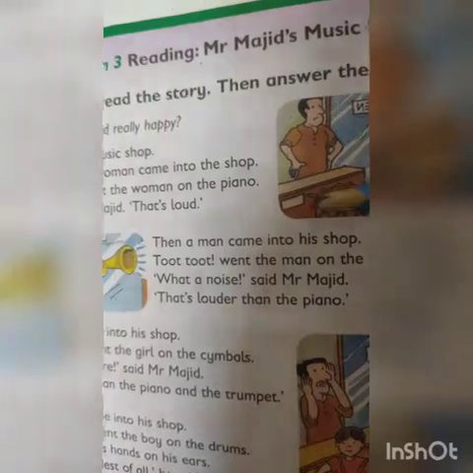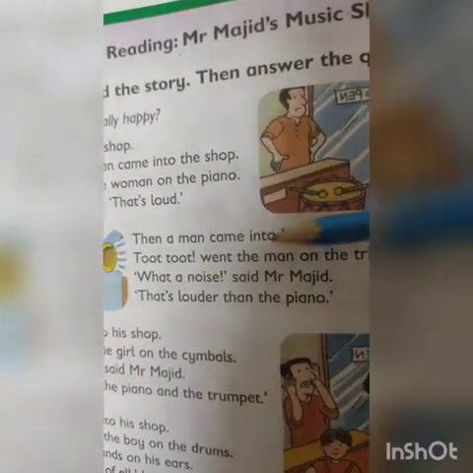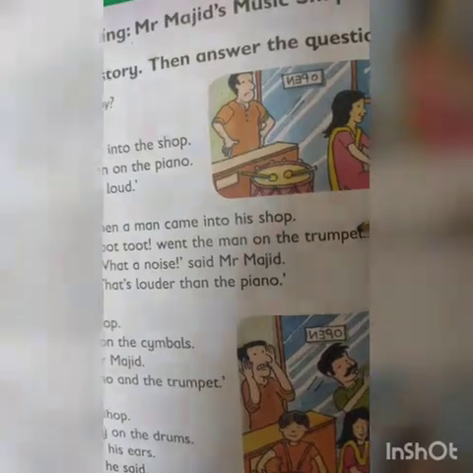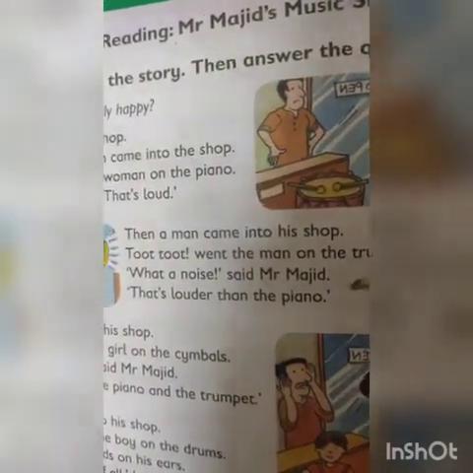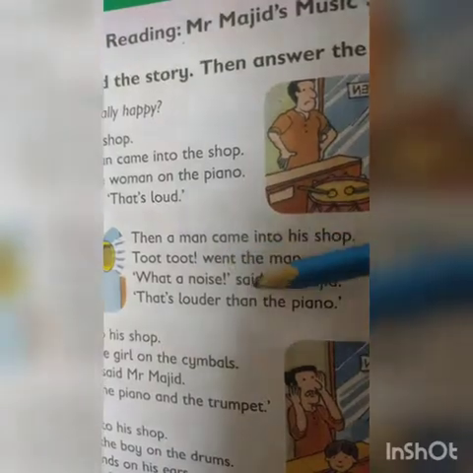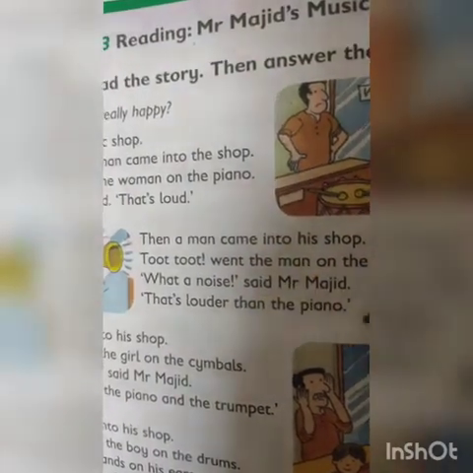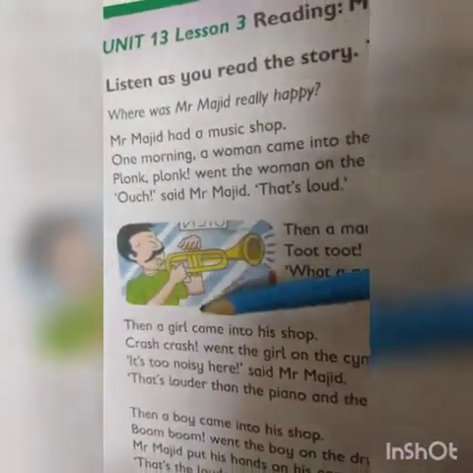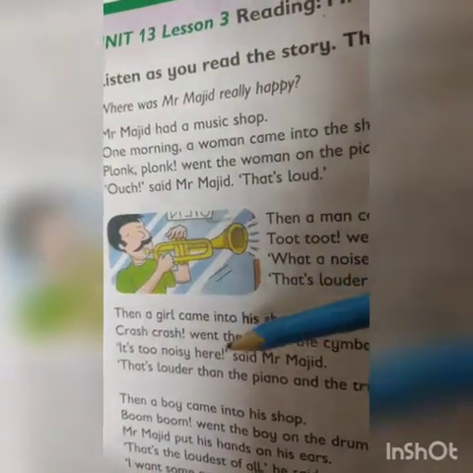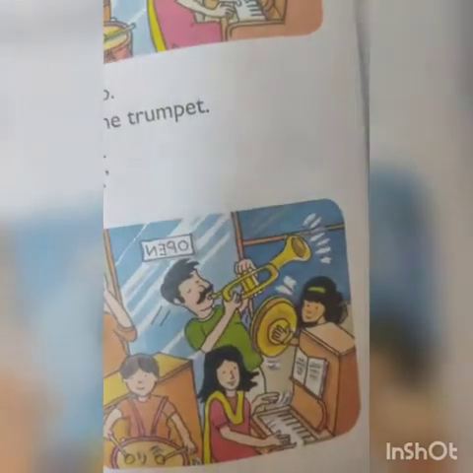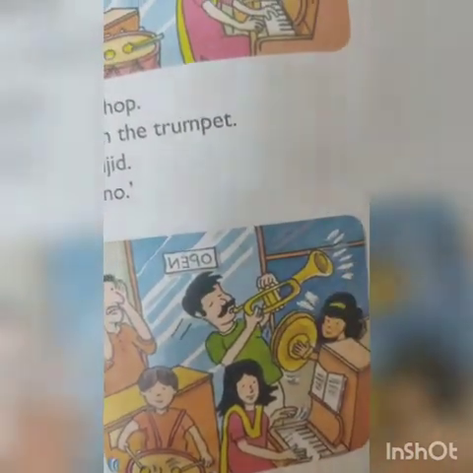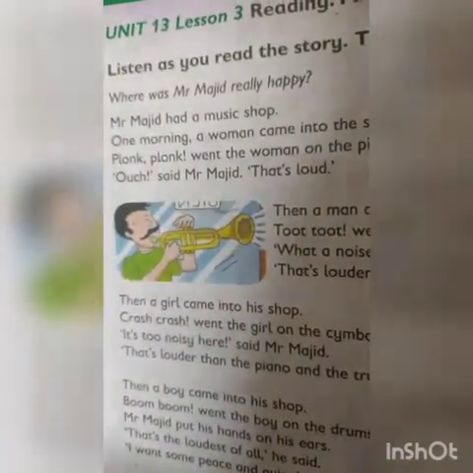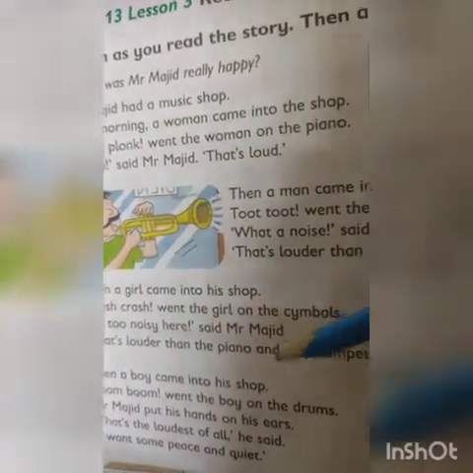Okay, then a man came into his shop. Toot, toot went the man on the trumpet. And the sound of the trumpet is toot, toot. What a noise, said Mr. Majid. That's louder than the piano, and he also doesn't like the sound of the trumpet. Then a girl came into his shop. Crash, crash went the girl on the cymbals. Look at this girl. She is playing the cymbals, and the sound of the cymbal is crash, crash. It's too noisy here, said Mr. Majid. That's louder than the piano and the trumpet.